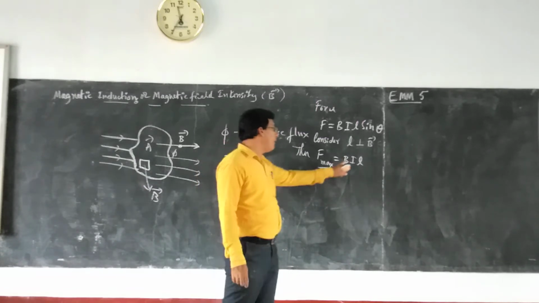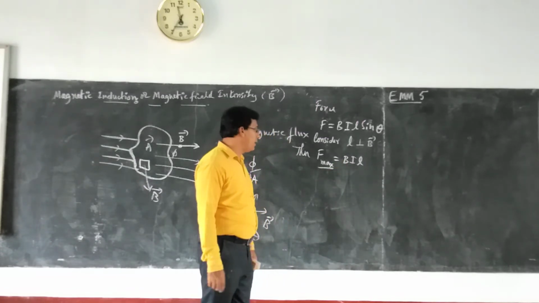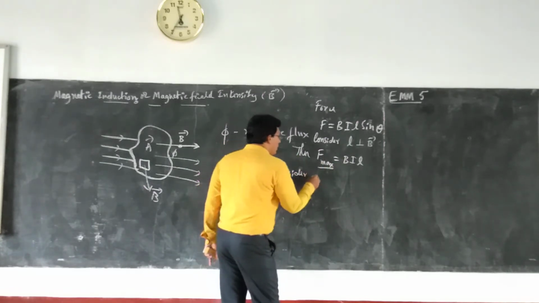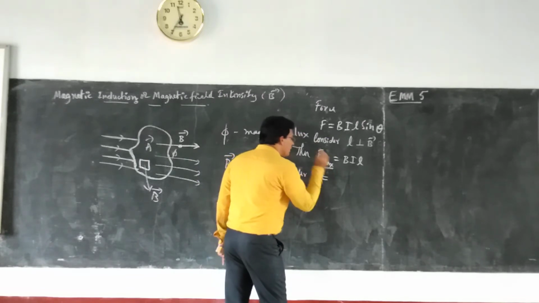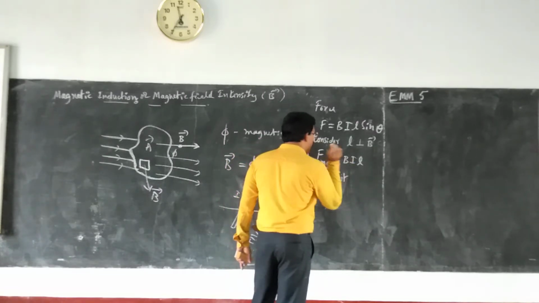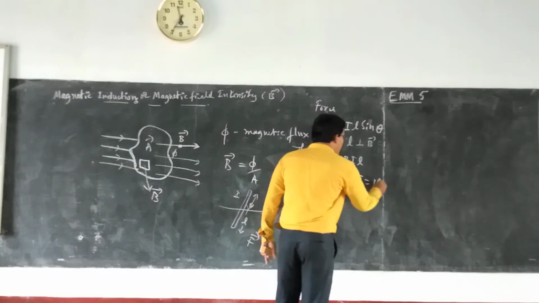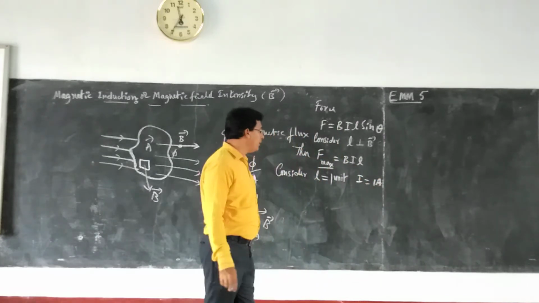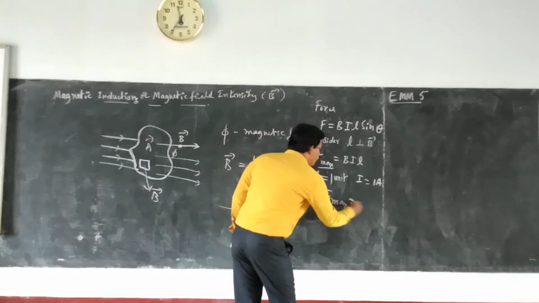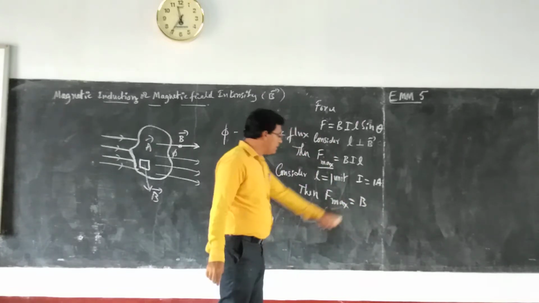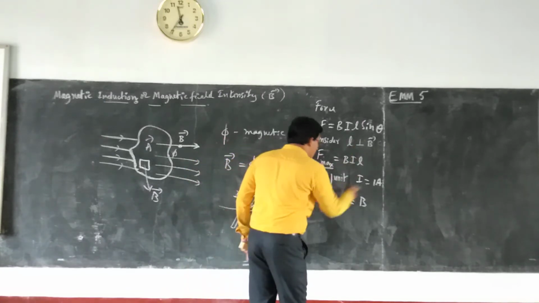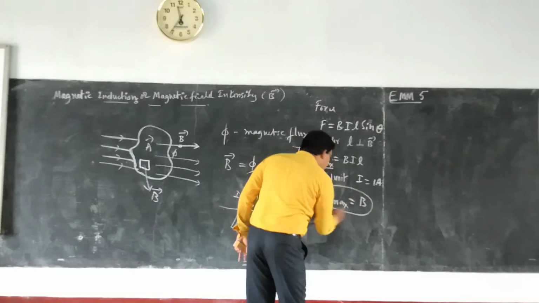Now we have to define B. So this is our intention, to define B. So what to do here? You consider a conductor of length 1 unit, that is unit length, and say current I equal to 1 ampere, that is unit current. Then what is F maximum? In the above expression, F maximum is equal to B, which is nothing but magnetic field intensity or magnetic induction. Thus, by applying these conditions in this expression, we can define B.